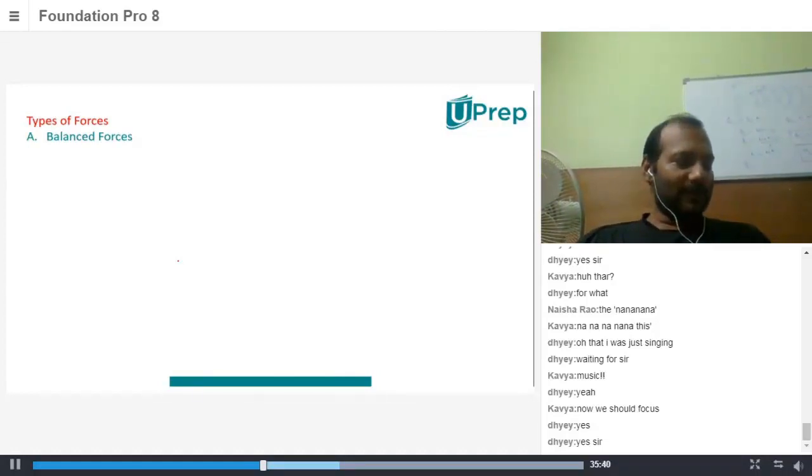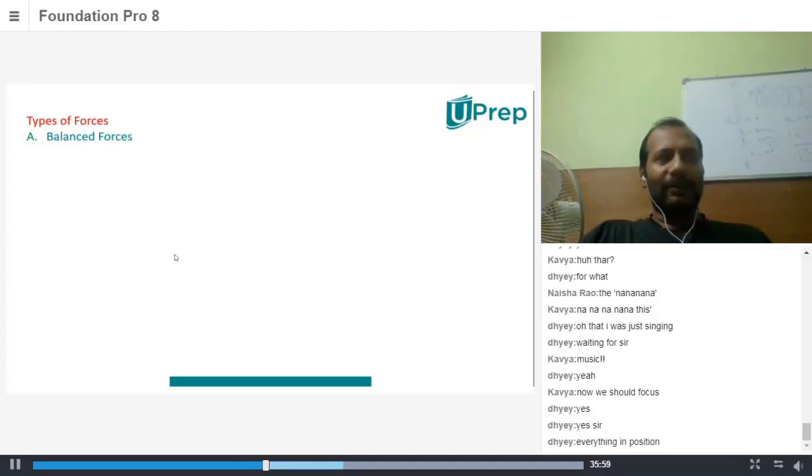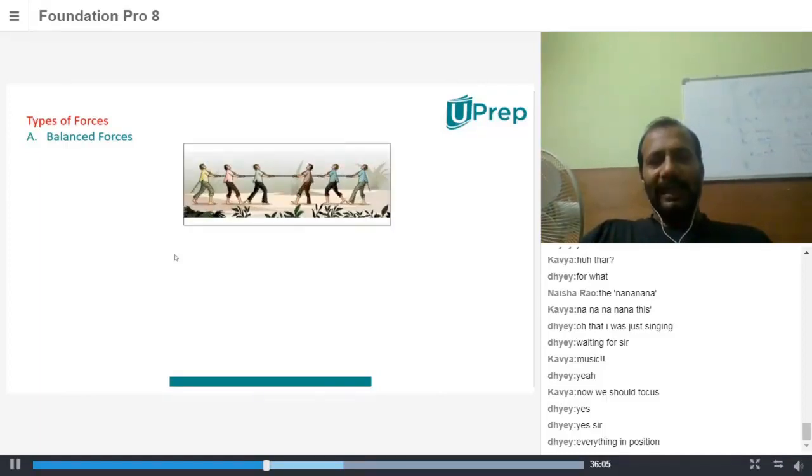Now, what are balanced forces? Any idea what are balanced forces? Equal amount of forces, I guess. Yes, equal amount of force on both sides. When two or more forces are acting on a body and the net force acting on the body is 0, then we say forces are balanced. I hope that's clear.